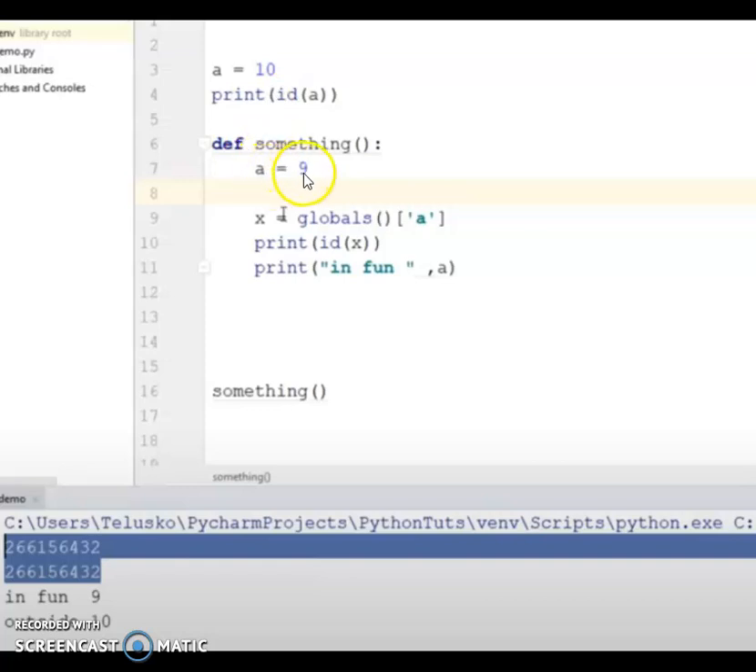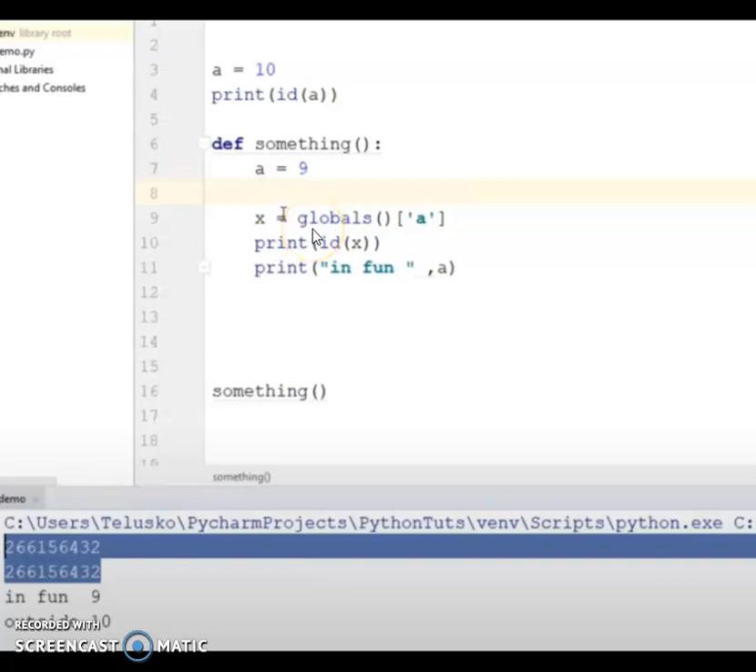So when I am trying to change the value of a, it will create a new variable, because I didn't instruct the computer to make use of the global variable. So the new variable a has been created inside the function. Its lifetime is only within the function, not outside the function. If you want to